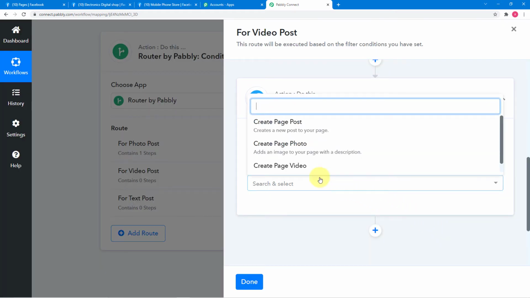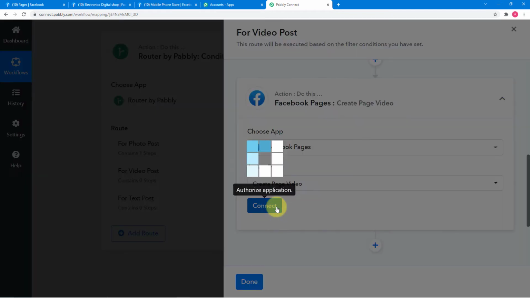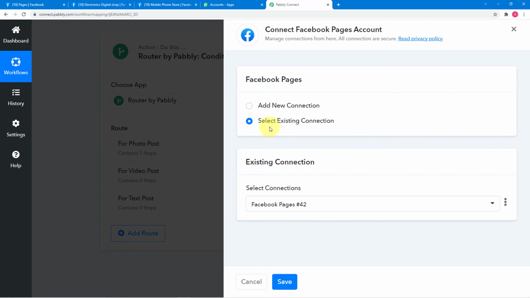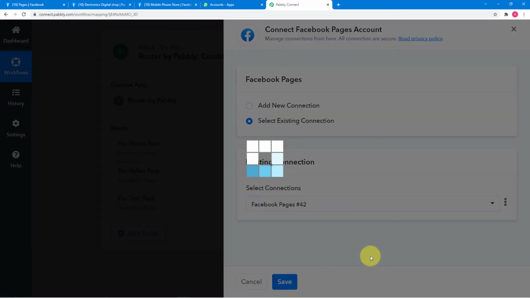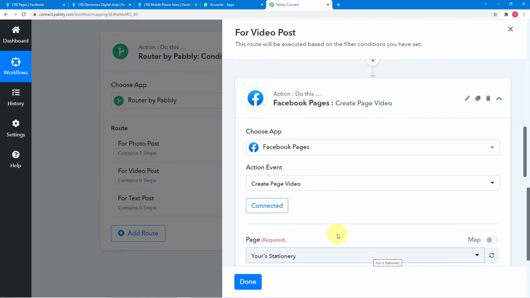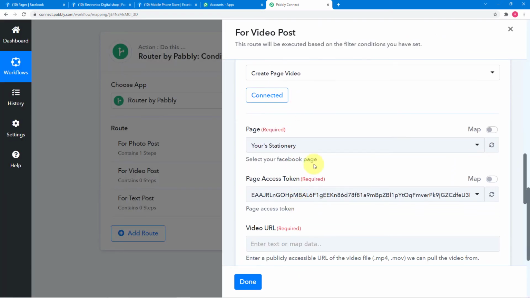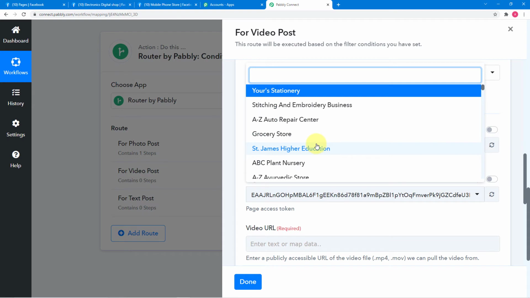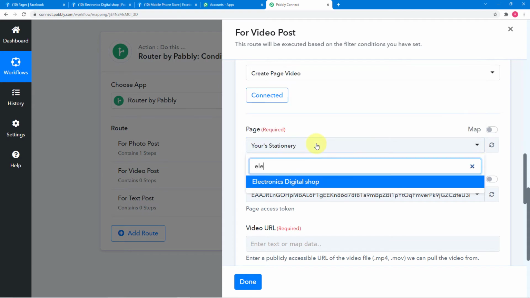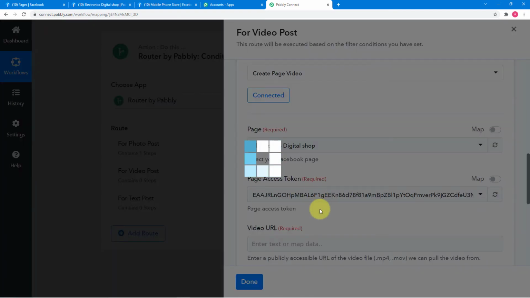In this action event, now select create page video. Then click on connect, and now you can choose existing connection because we have just made a connection with Facebook in the first route. It started showing connected, and select your another page which is electronics digital shop.